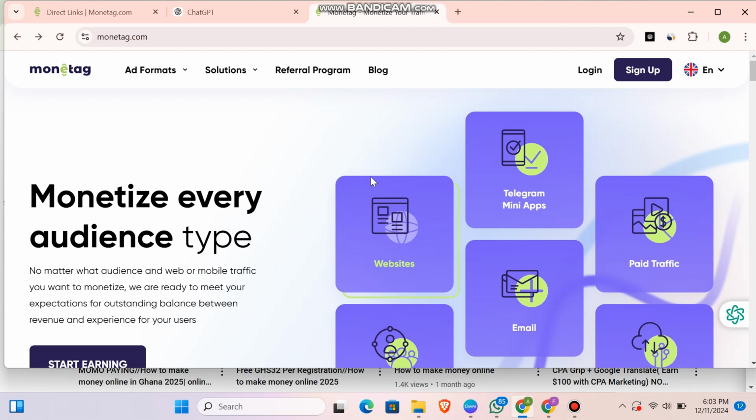get banned. So let me show you guys some of the activities or some of the ways you don't have to do to gain traffic into your Monetag in order for your account not to get banned. So don't waste your time creating revenue or traffic into your Monetag account. Meanwhile, these same things are going to get your account suspended. So let me show you what you do not have to do whenever you are generating impressions or traffic into your Monetag account.